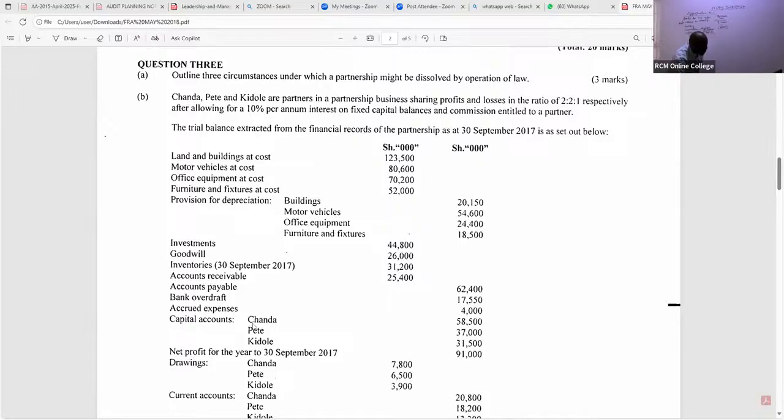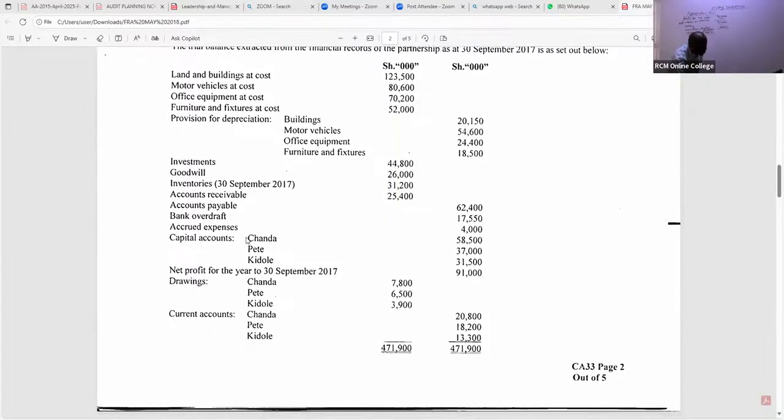So when you come to capital accounts, you can see our capital accounts, we have Chanda 58,500. You can either aggregate them or you do them separately. So Chanda is getting 10% of 58,500. Pete is getting 10% of 37,000. Then we have Kidole. Kidole is getting 10% of 31,500. So what amount do we have here? So we have 5,850 in brackets. We have 3,700 in brackets. We have 3,150 in brackets like that.